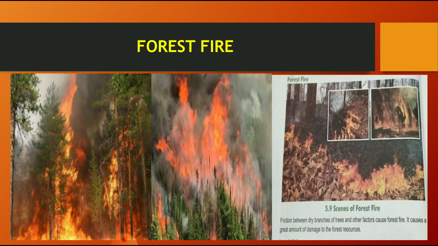Many animals may die also. Yes, animals are also having lives, so they also want to live, so they will move from one place to another. So the forest fire is also one of the greatest dangers. This shouldn't happen, but due to many factors, forest fires are occurring.